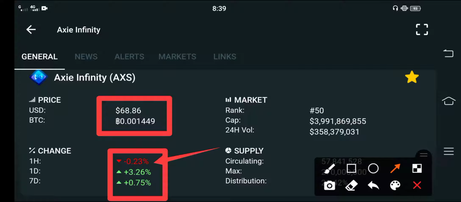Except for the last 60 minutes, the previous changes of AXS Infinity are positive, guys. You can see here that the last 1 day and last 1 week changes in AXS Infinity are positive. So I'm very happy to see these positive changes, and I'm sure you are already feeling happy about AXS Infinity too.